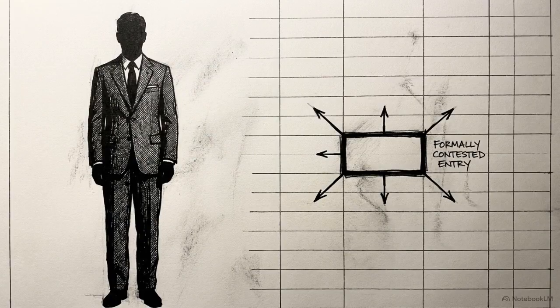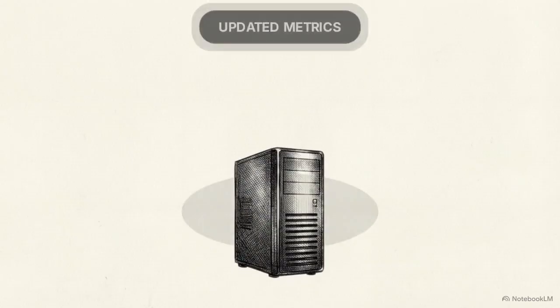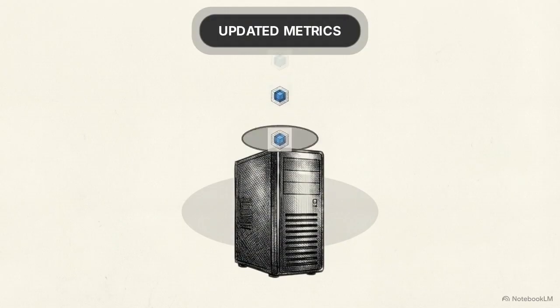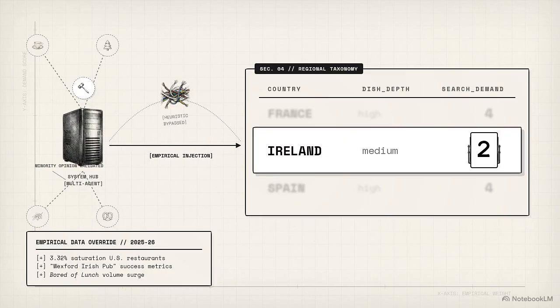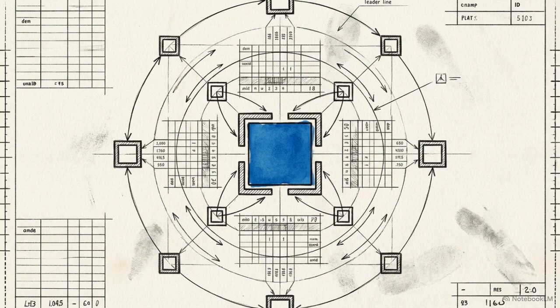calculated too low. After the council adjourns, late-breaking market data from 2025 and 2026 is injected into the system, showing a measurable surge in U.S. restaurant presence and cookbook sales for Irish cuisine. Looking at the data table, this new empirical evidence triggers a systemic update. Ireland's search demand score dynamically ticks up from a 2 to a 3. By preserving agent dissent within the architecture, the system maintains a logical placeholder ready to validate future empirical data.